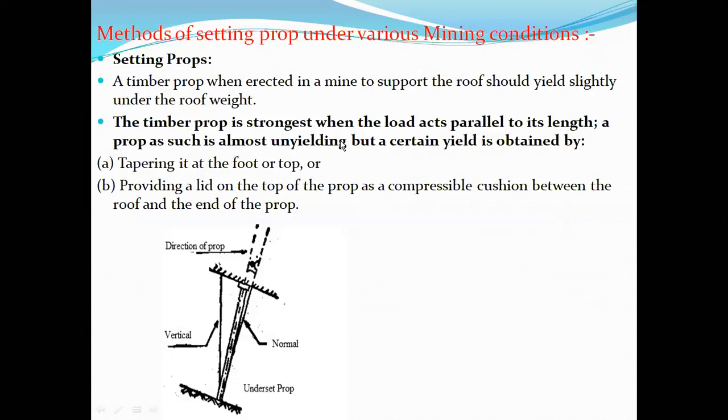Next, methods of setting props under various mining conditions. So far we discussed the classification of different types of support systems. Then we discussed what a rigid prop and a yield prop are, and how the load yield characteristics vary for each category of props. Next we discussed the classification of the supporting systems used in mines based on different criteria, like the place of use and the time elapsed, whether they are of permanent, semi-permanent, or temporary nature.